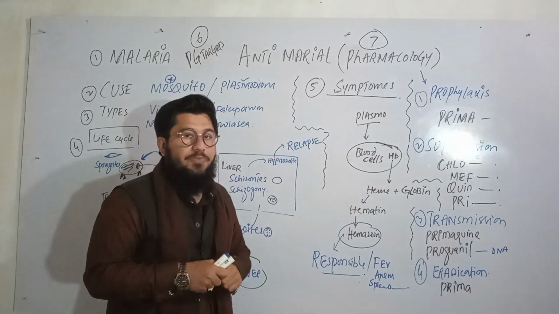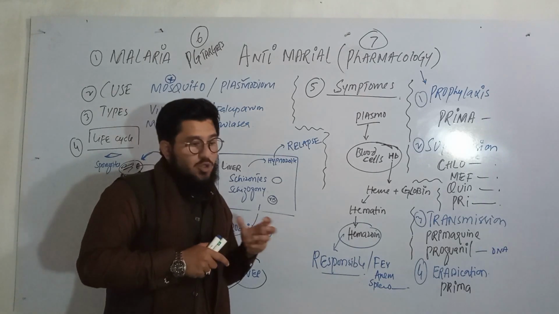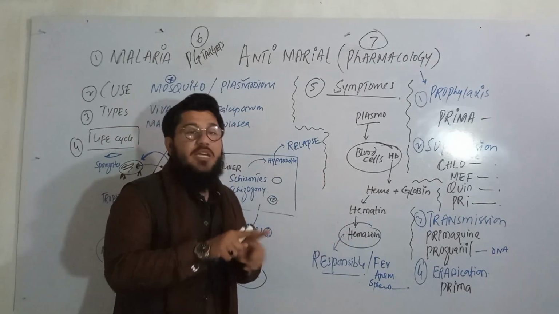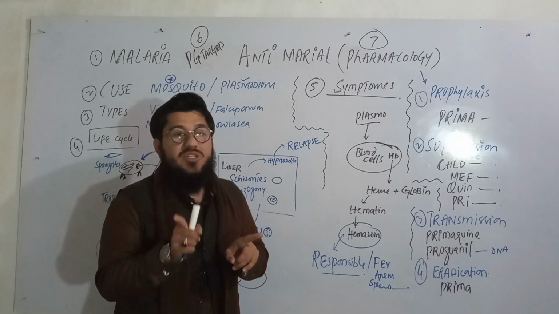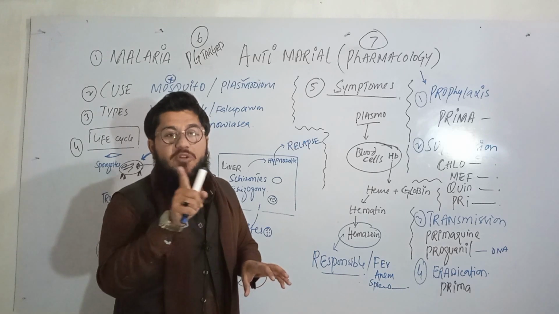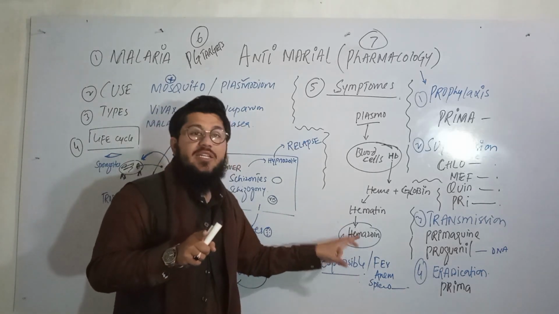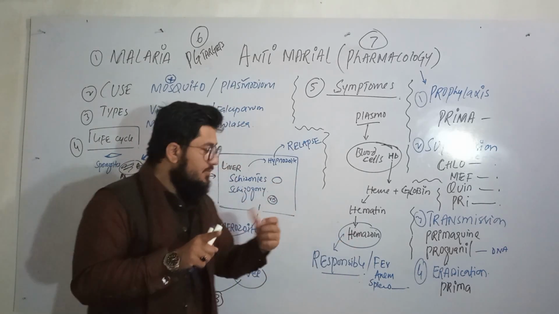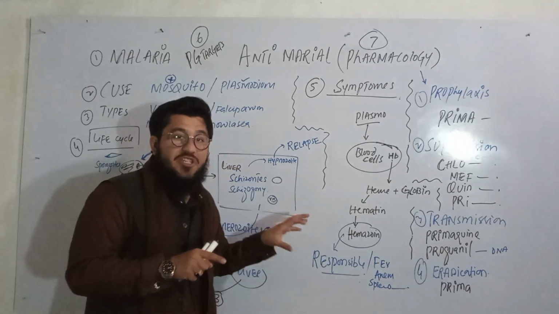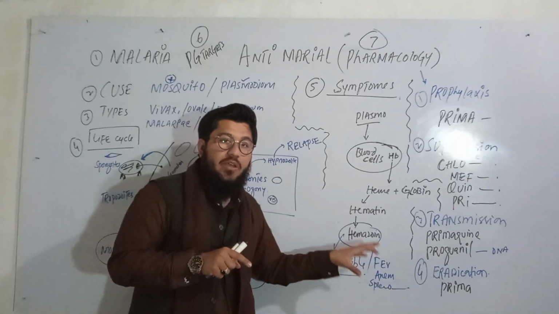This heme will be converted into hematin, and now this hematin is available, which is actually toxic for the plasmodium. So in the meanwhile, plasmodium has its own enzymes which will convert this hematin into hemozoin. This hemozoin is actually now toxic for the humans. So hematin or heme is toxic for the plasmodium, whereas hemozoin is toxic for the humans. Very simple.